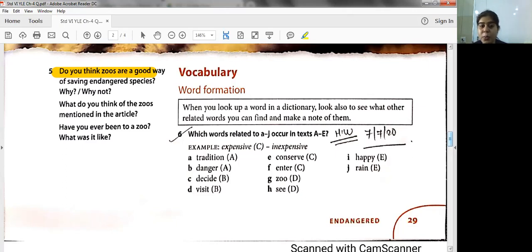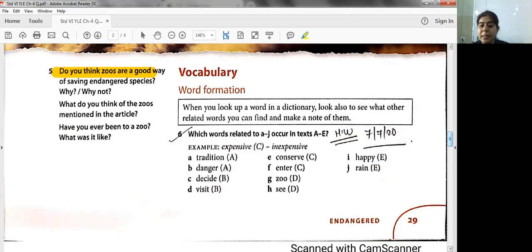I have been to a zoo and it was very interesting to see many animal species which I have not seen till now. And you can mention the way they preserve them, they keep them in the zoo, they take care of them. It's very useful, it's very good for them. So you can mention it about your own experiences.